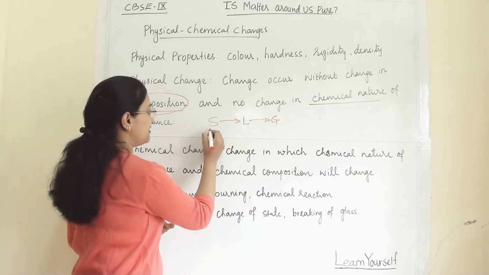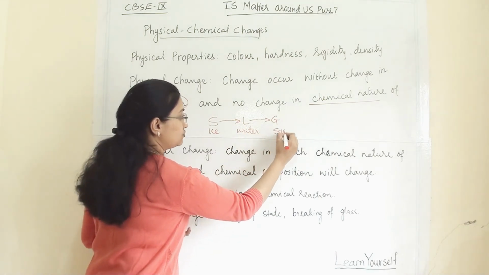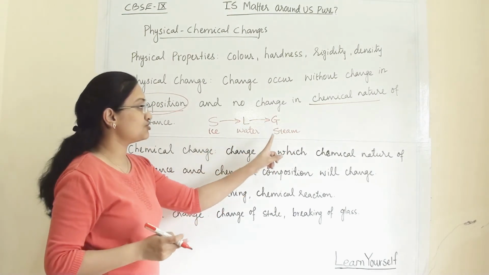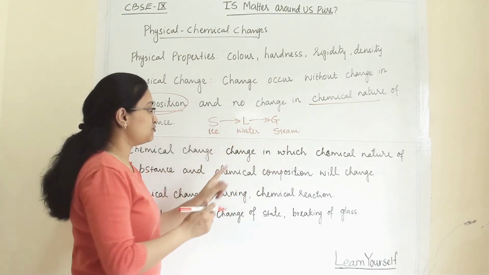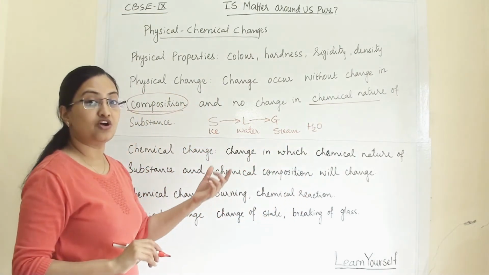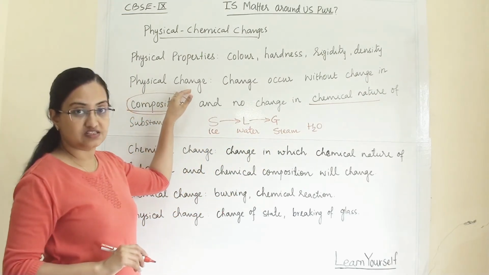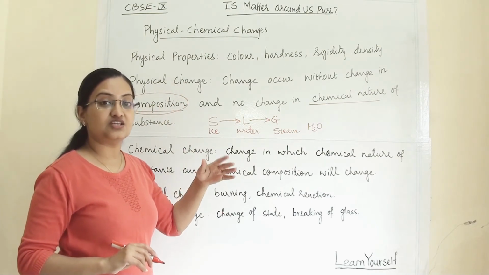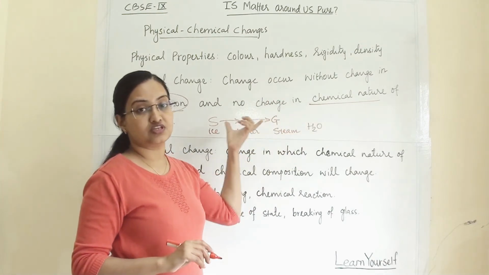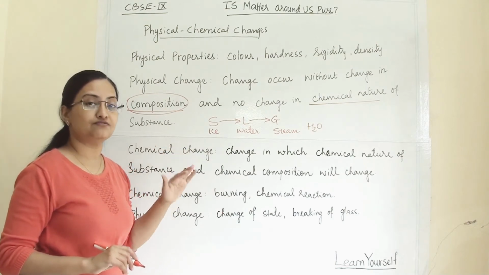For example, if ice is converting into water and water is converting into steam under this interconversion of state, then the composition of water will remain the same throughout this change, that is H2O. Its chemical properties will not be affected by this change. So this change is termed a physical change. So what is a physical change? One in which the composition will not change and the chemical nature of the substance should not change. Then that change is termed a physical change.